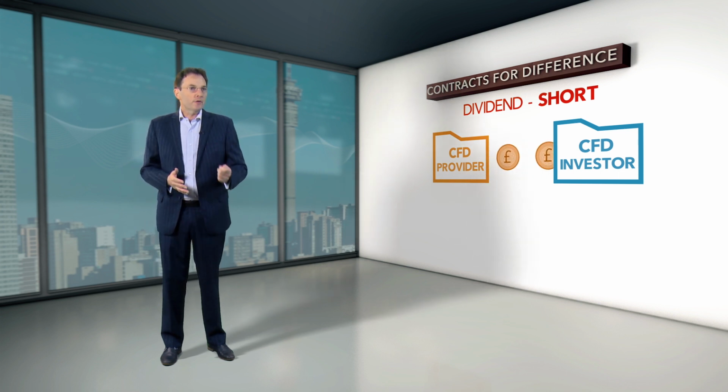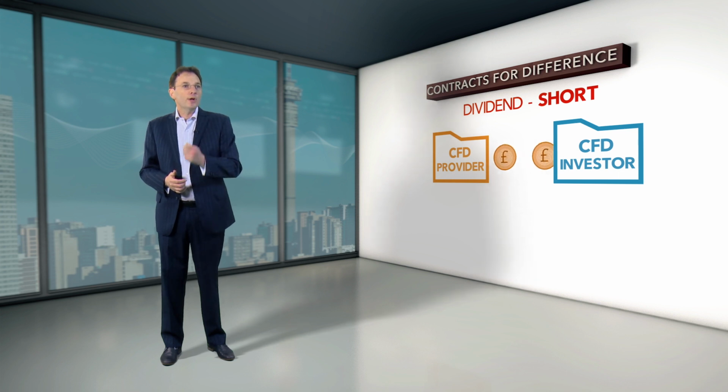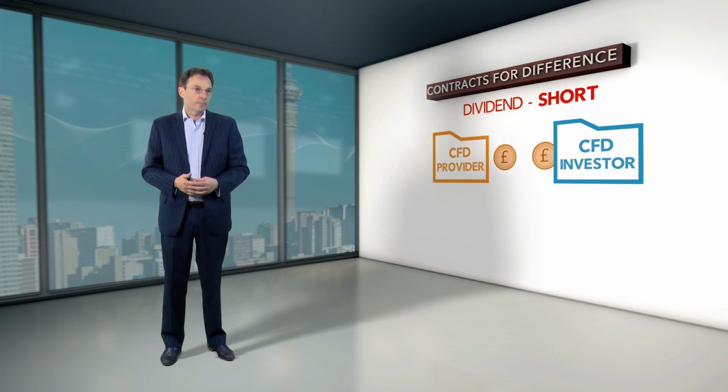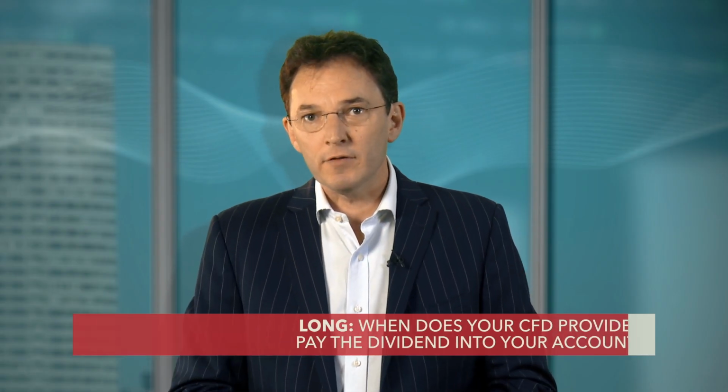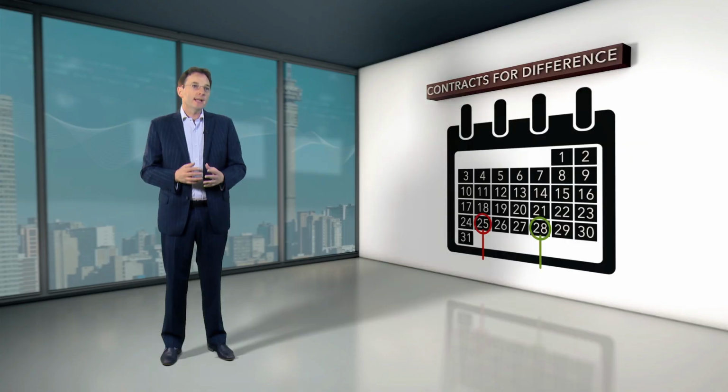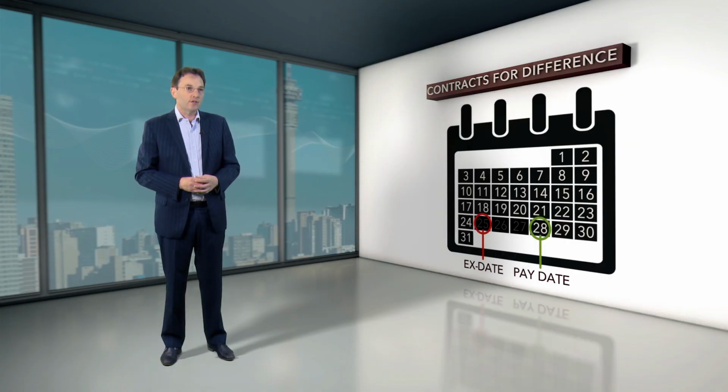This is because you borrowed the shares from your CFD provider, who is missing out on the income they would have earned had you not borrowed and sold the shares. There are two further issues around dividends. Firstly, if you're long, when does your CFD provider pay the dividend into your account? Is it on the day after the last day to qualify for the dividend, the X date, or is it on the pay date? The pay date is at least 3 days after the X date.